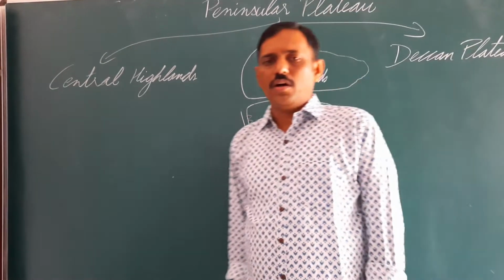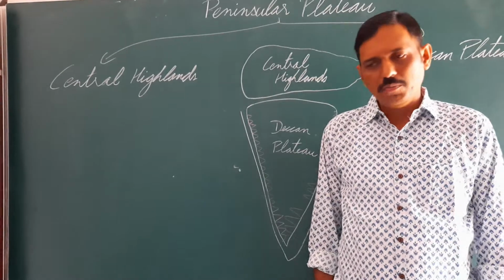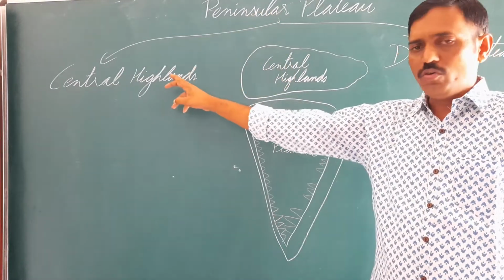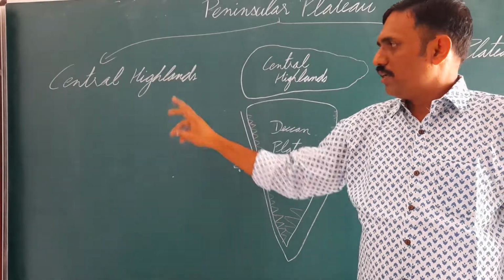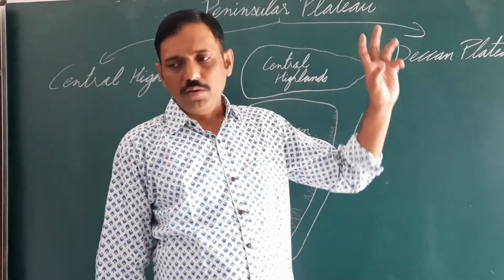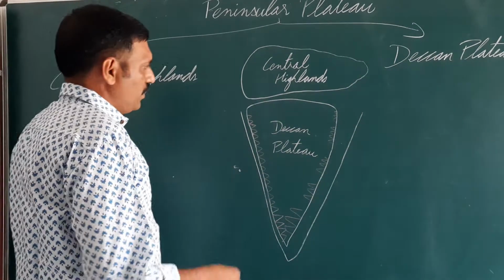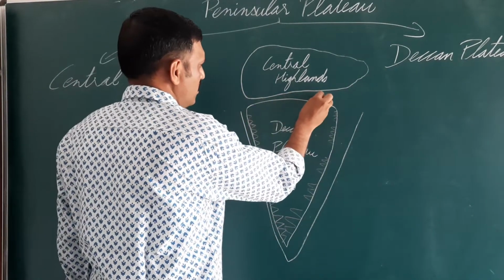Good morning, students. Today we are going to read about Peninsular Plateau. In the previous video also we had discussed Peninsular Plateau is divided into two broad categories. One is Central Highland and second is Deccan Plateau. Now, in the map of India, if we see, here is Narmada River.